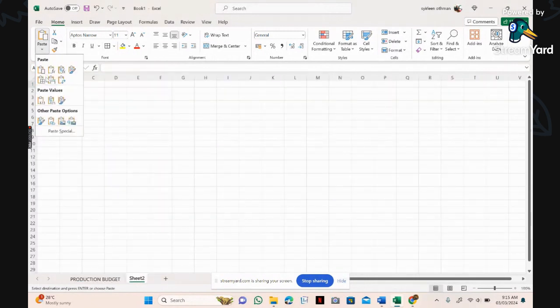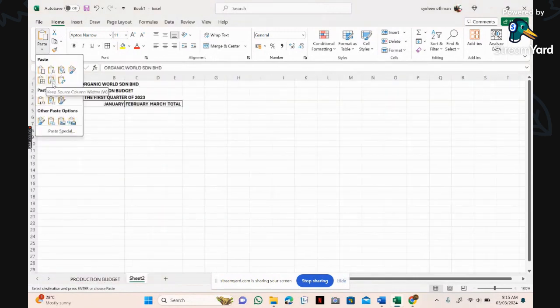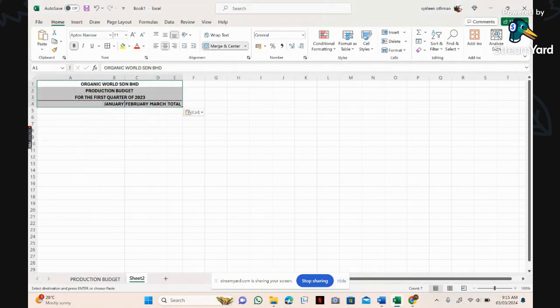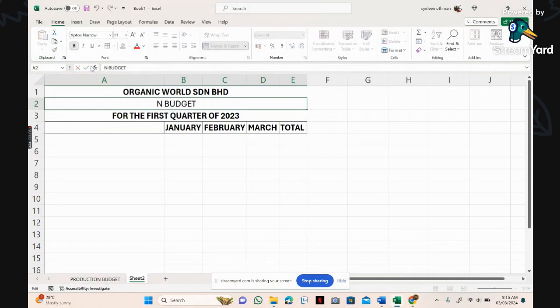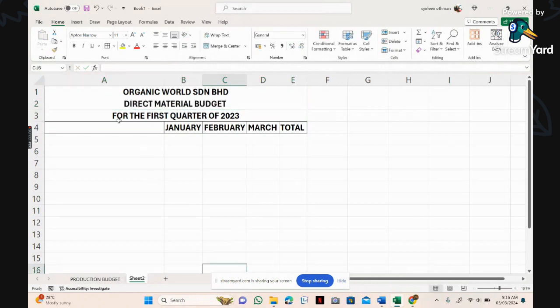Okay, and then paste saja kat sini. Paste using this one, keep source column width. Okay, so you have it, the first part of your budget. Cuma ni kena tukar. Okay, because this is actually direct material. Okay, good. So what are the items that we have in direct material?